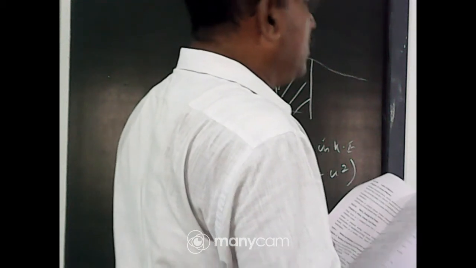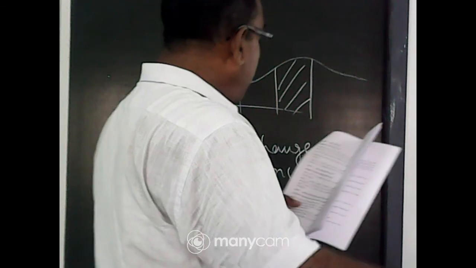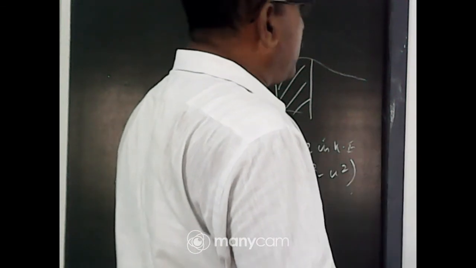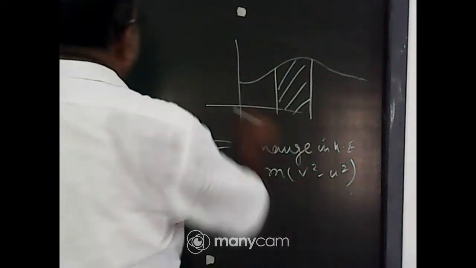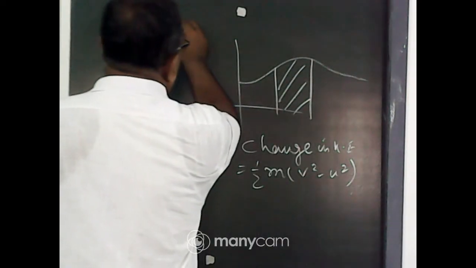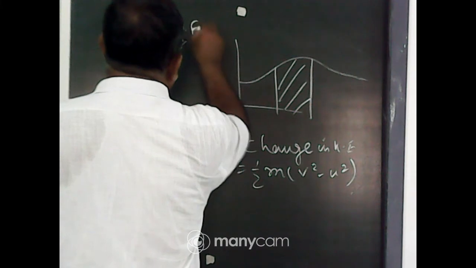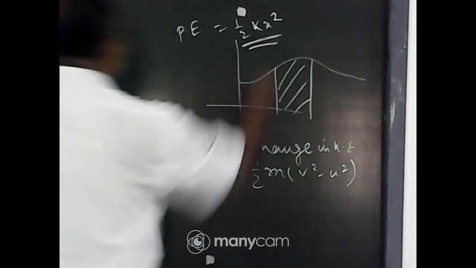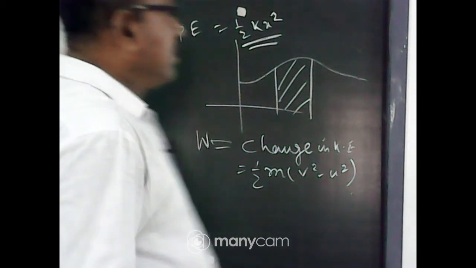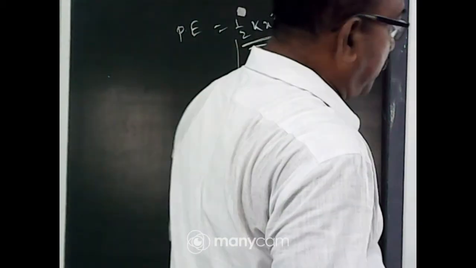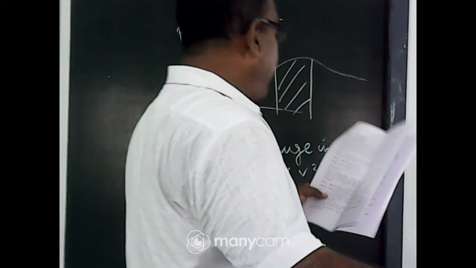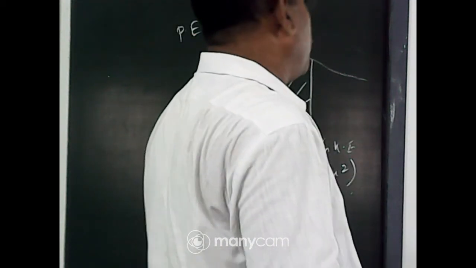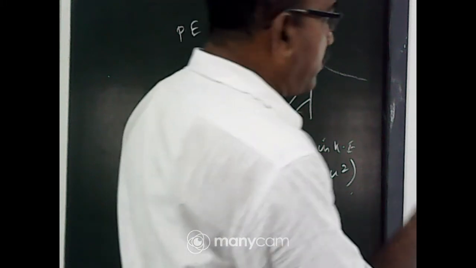The potential energy of a spring is equal to half k into x square, where k is the elastic constant. And conservative force, non-conservative force, you know it.